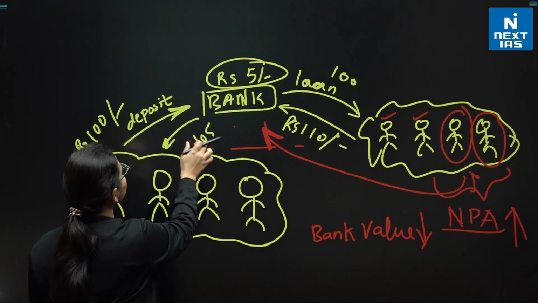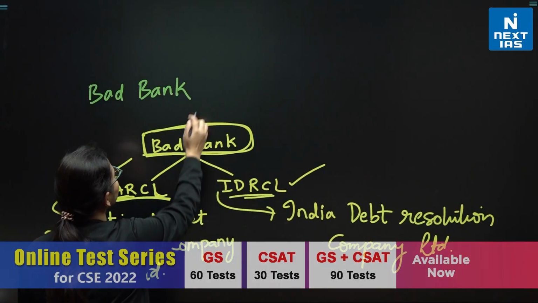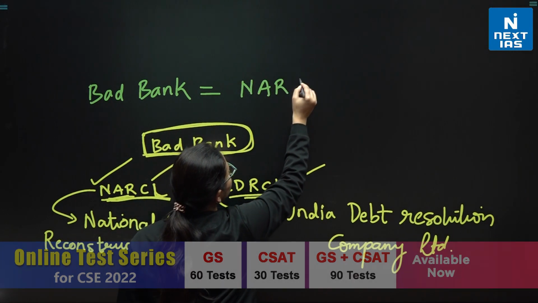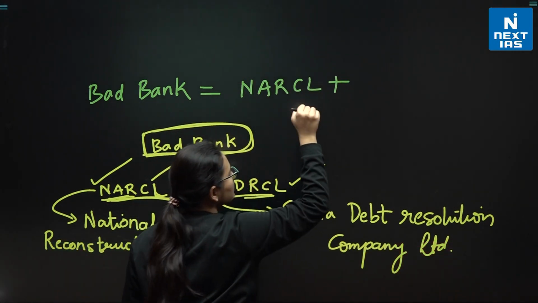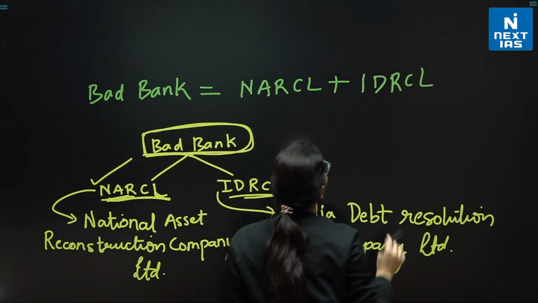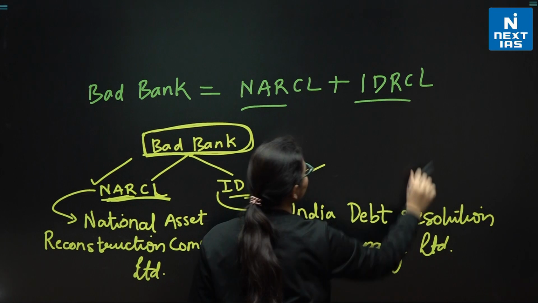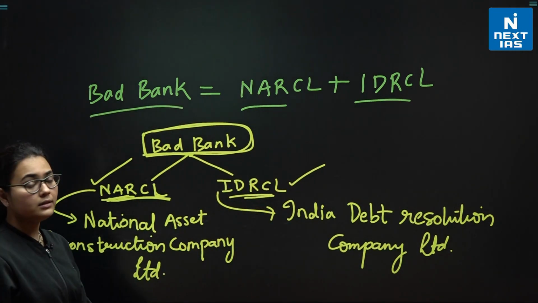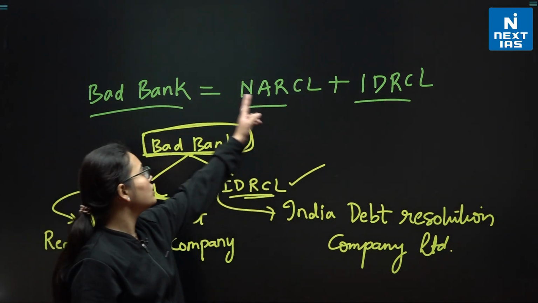So bad bank is NARCL plus IDRCL. If these two bodies come together, they give birth to bad bank, right? This plus this is equal to bad bank.